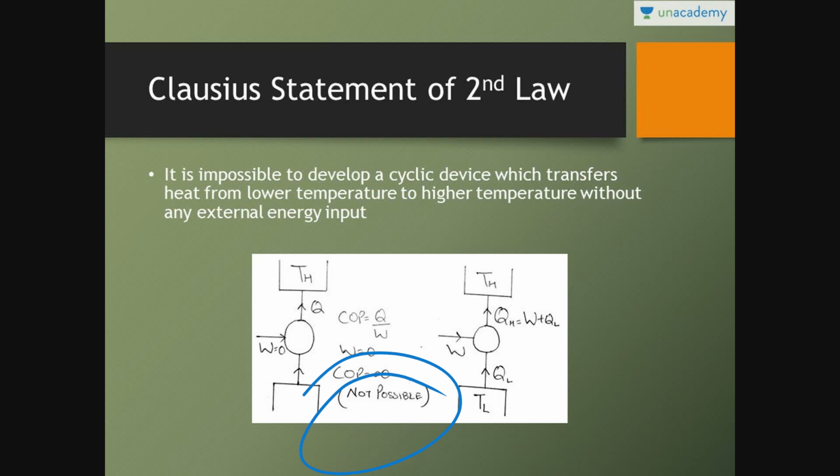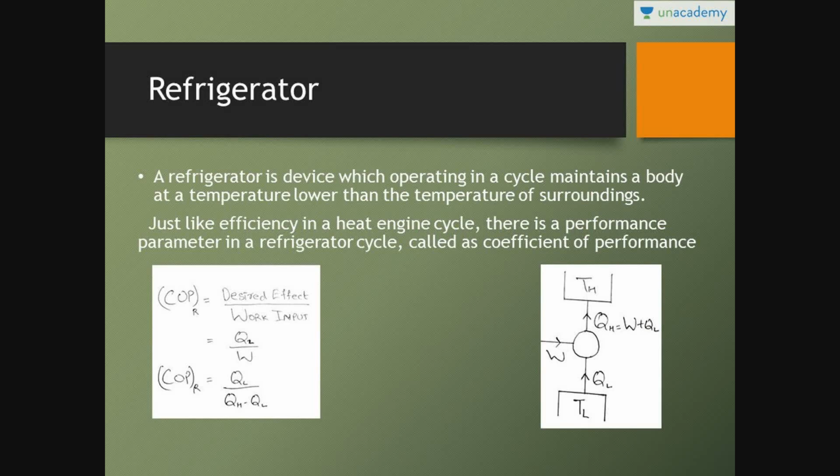For example, what is the refrigerator doing? The refrigerator is rejecting heat to the atmospheric air, cooling the inside body with the help of work W, which is consumption work, and there is a compressor inside the refrigerator which is consuming that work. So this is the complete process of refrigerator. We will discuss this. What is refrigerator?